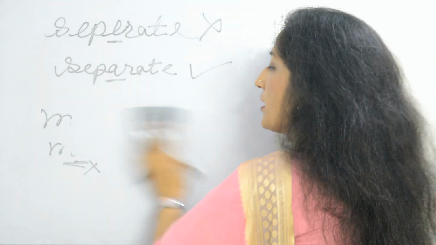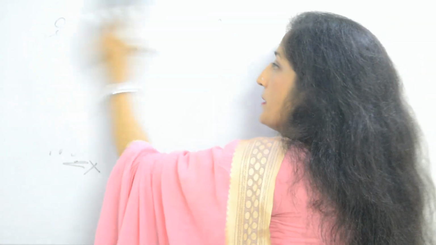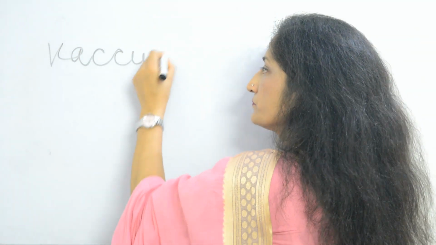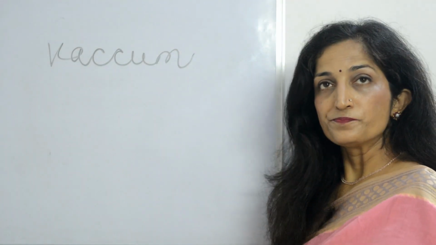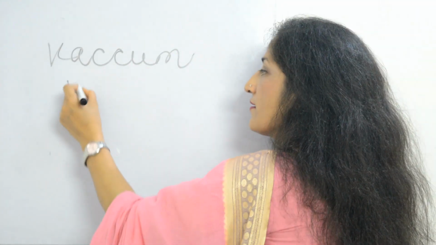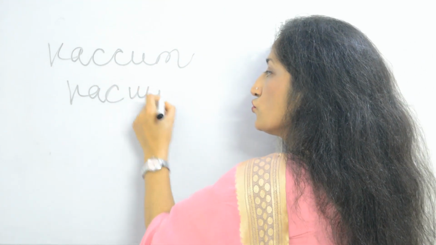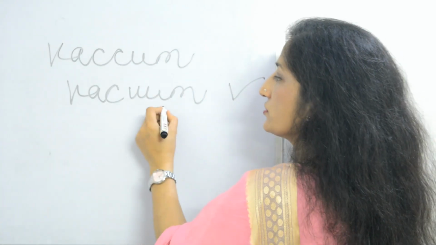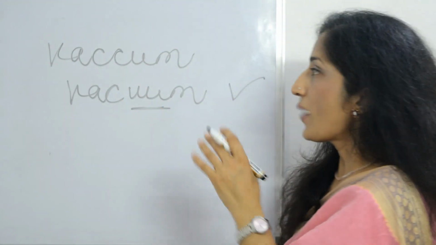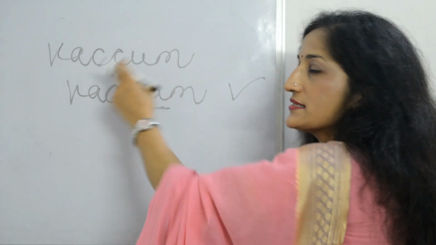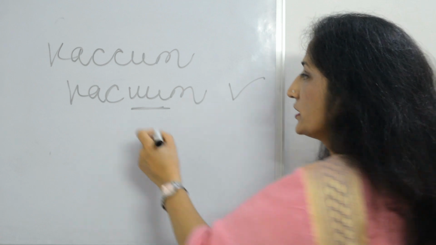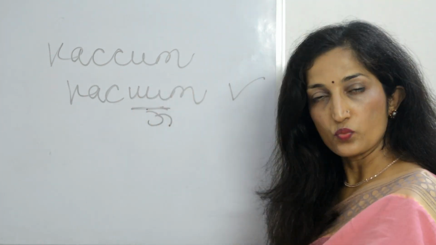Okay, so another word where we can make a mistake is vacuum, right? If you spell it with a double C, do you think it's correct? No, it's not correct. It is vacuum. Now why is it this? Because the stress is on the U sound, not the C sound. Vacuum, U, which means a double U. So this would be vacuum.